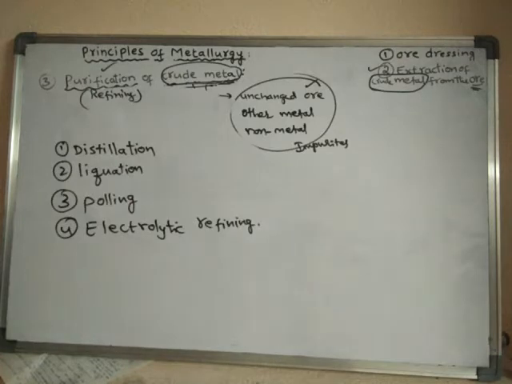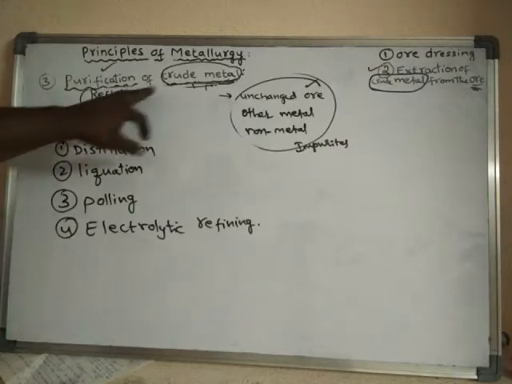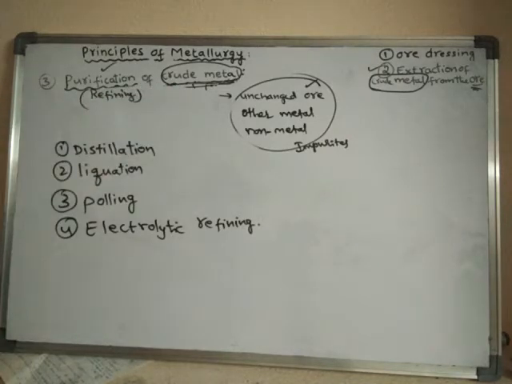So these are different methods, these are purification methods. The method which we use for the refining of a particular metal depends upon the nature of the metal and the nature of the impurities associated with the metal.